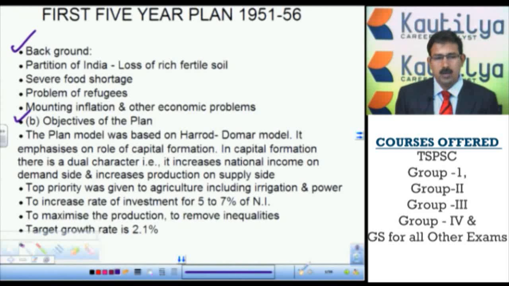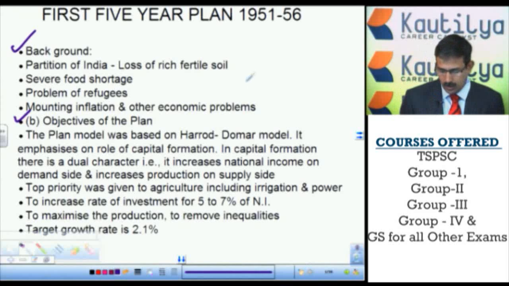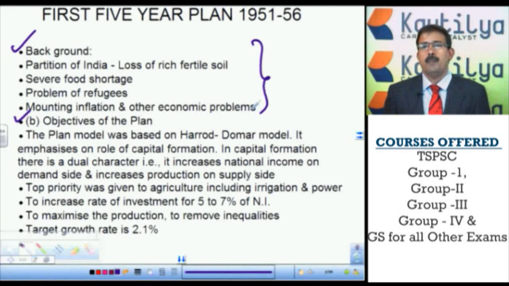So these 2 are important external problems. And secondly, internal problems like mounting inflation, poverty, hunger, added to this unemployment. In this background we started the first 5-year plan.